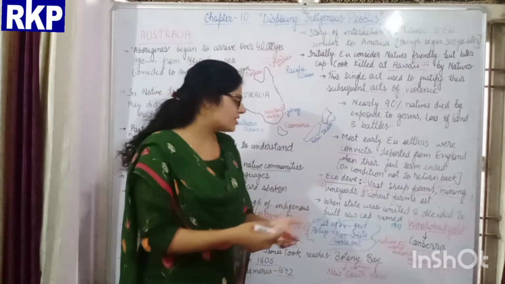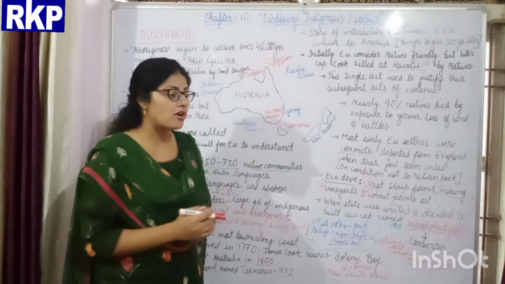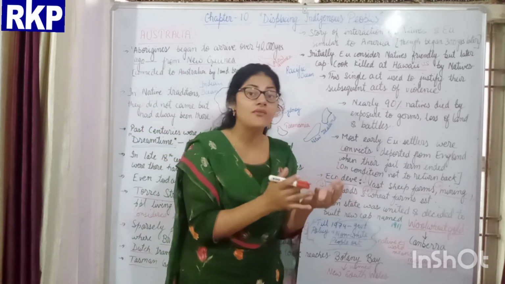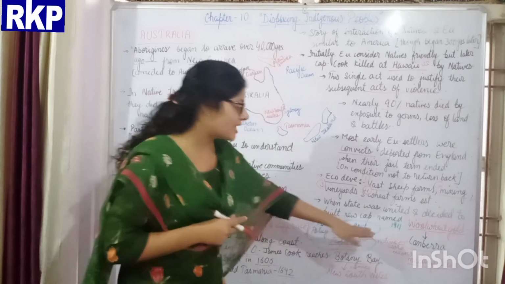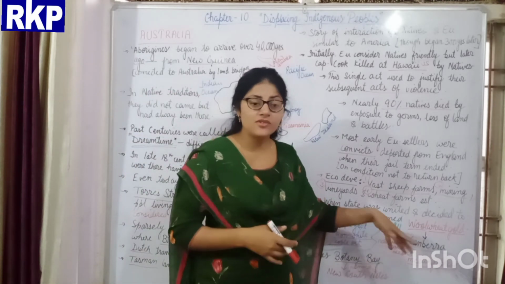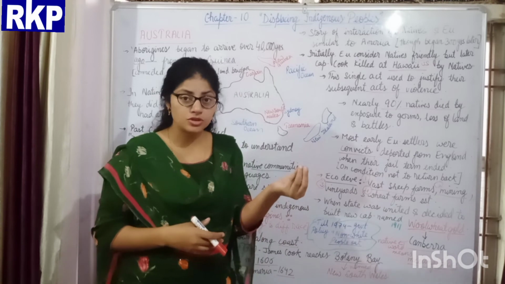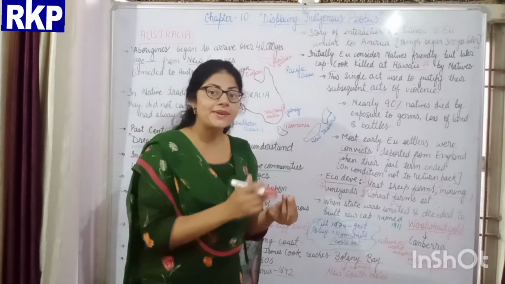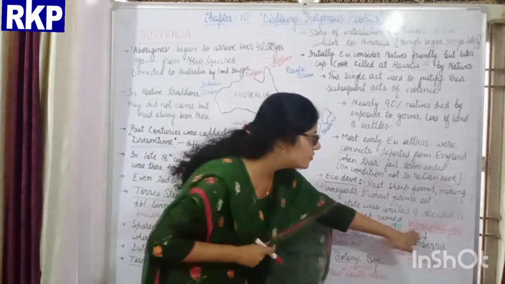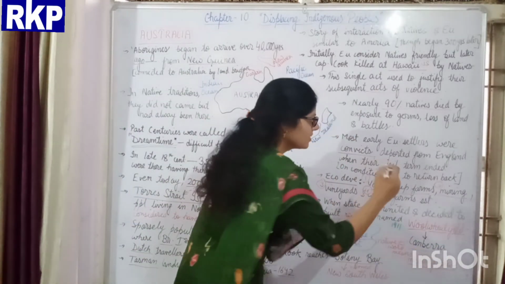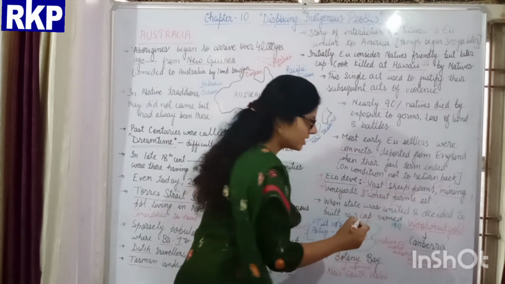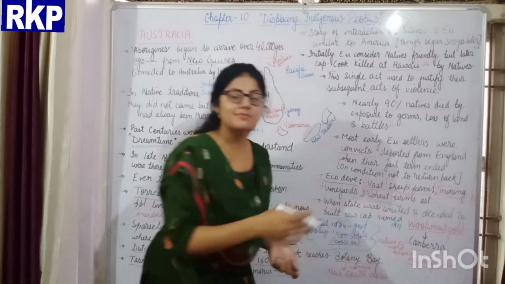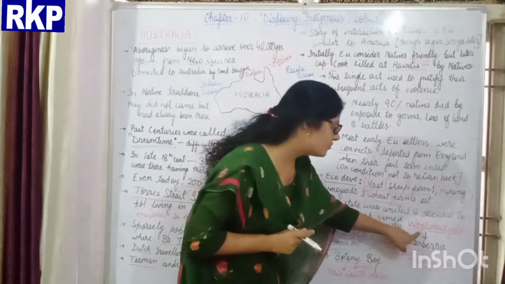And because of all these things, when Australia later got the status of a nation in the year 1911, it was thought that the new country should have a capital also. The name suggested for this new capital in 1911 was Wool, Wheat, Gold. Wool came from sheep, wheat from the farms, and gold from mining. So the name suggested for the new capital was Wool, Wheat, Gold.